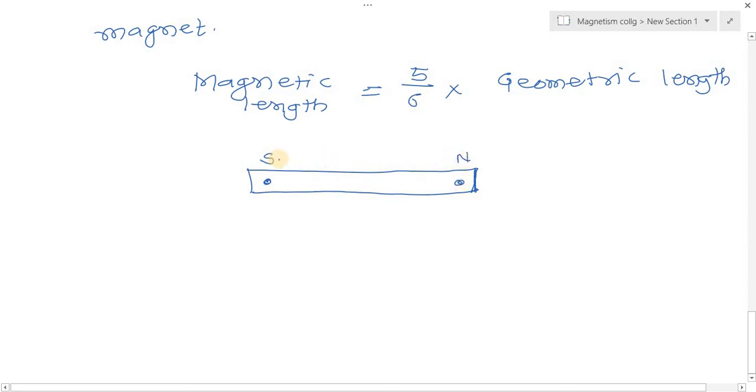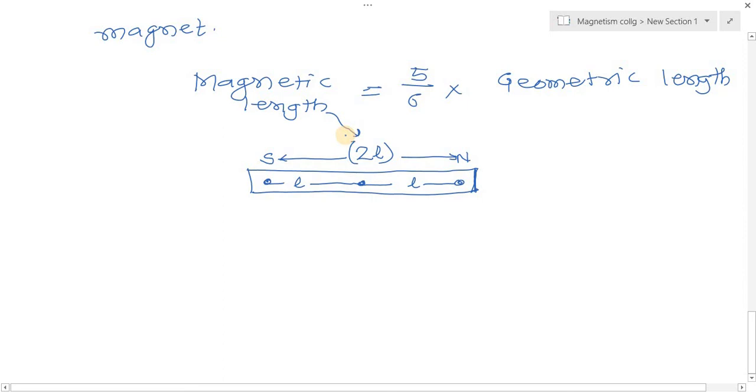The distance between the south pole and the north pole is the magnetic length, which is denoted by 2L. L means the distance of each pole from the center. So L plus L becomes 2L, and 2L is the magnetic length.